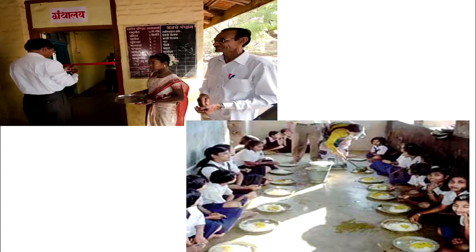Now, in these next 2 pictures, you can see the provision of book bank and library facilities in the schools. Libraries or book banks have been created for the betterment of these children. Nutritive diet is provided to such children so that they can develop in a proper manner both physically and mentally.